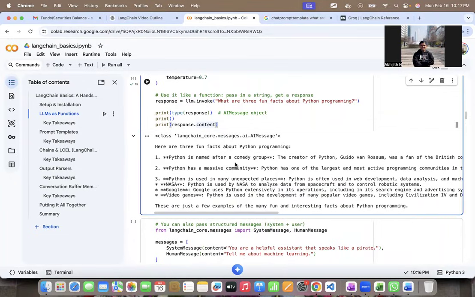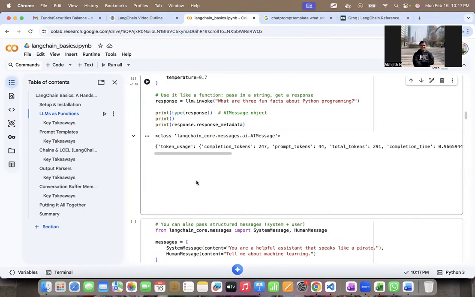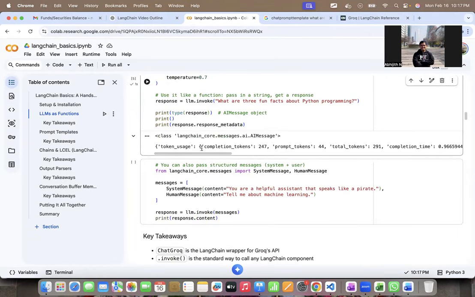I can also look at response.response_metadata and see what metadata comes out. I get some metadata like token usage, prompt tokens, total tokens, time for completion, and so on. So this object has the attributes response.response_metadata and response.content.